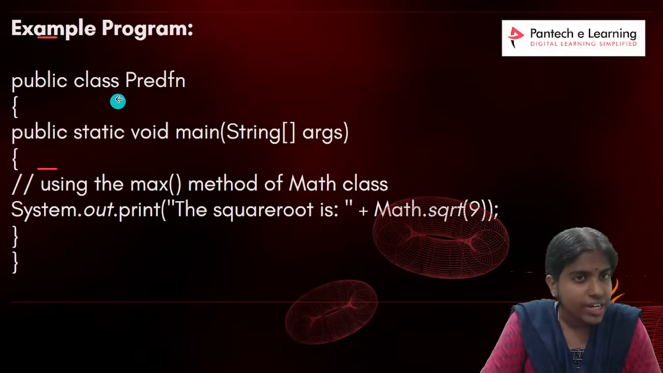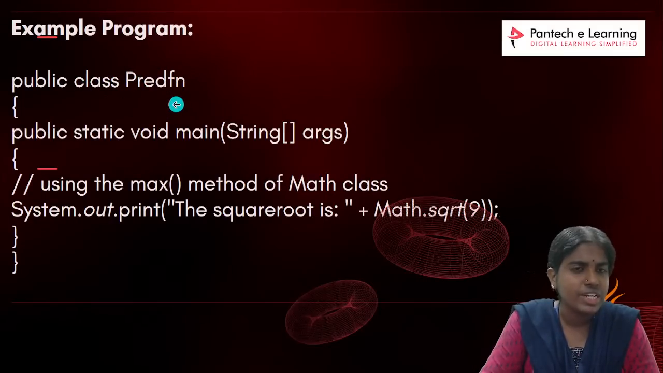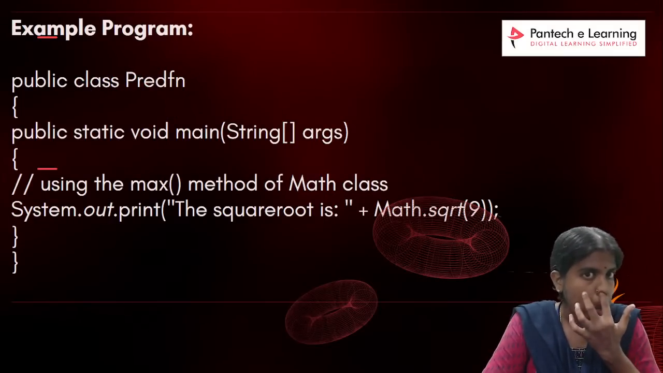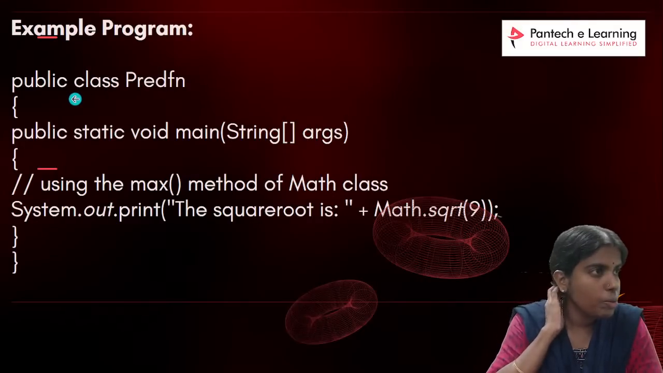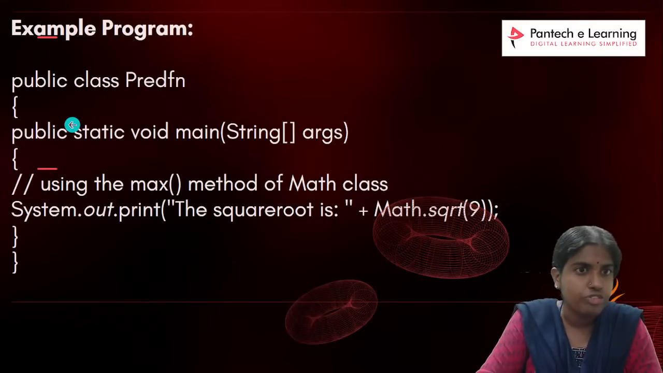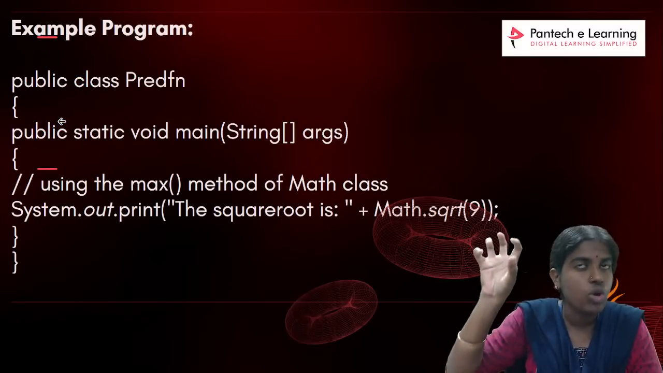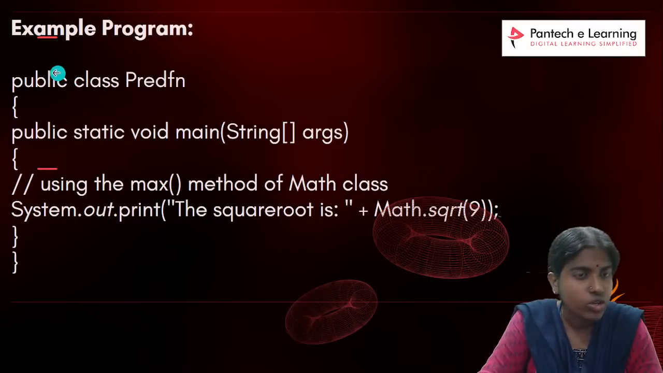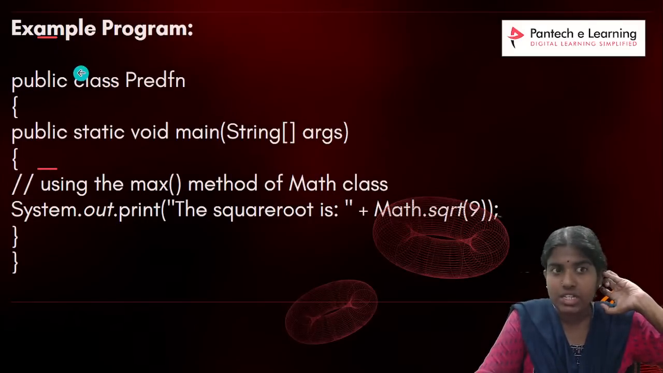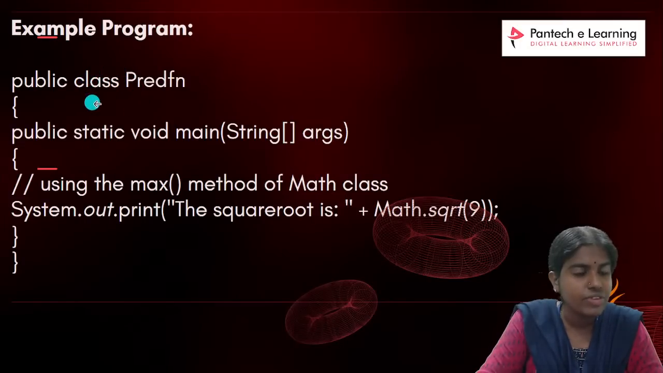Whenever I want to create any new class, I am using the class keyword followed by the name of the class. It is prepended by the public access modifier. I can go for different types of access. Whenever I want the program to be globally accessed anywhere, I can go for the public access modifier, or I can go for protected access modifier, private access modifier. So I am just giving here public class predefined function, and inside this I am creating a main method.